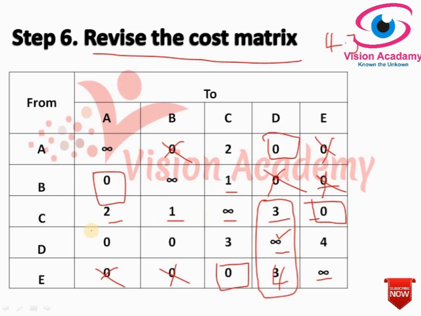And moving to third row, there are no zeros. In the fourth row, I will select this 0 because there is no assignment here, I can't select this because there is an assignment made just now.